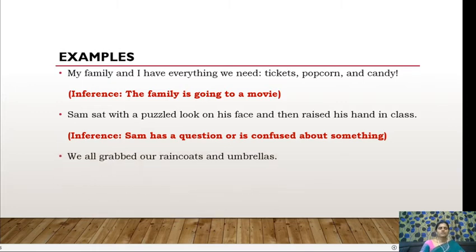Let us take one more example. We all grabbed our raincoats and umbrellas. By looking at these words, grabbed, raincoats, and umbrellas, these three words give us a clue that it's raining outside. So by reading the text itself, we can infer some meaning through some of the clues that were available in the text.